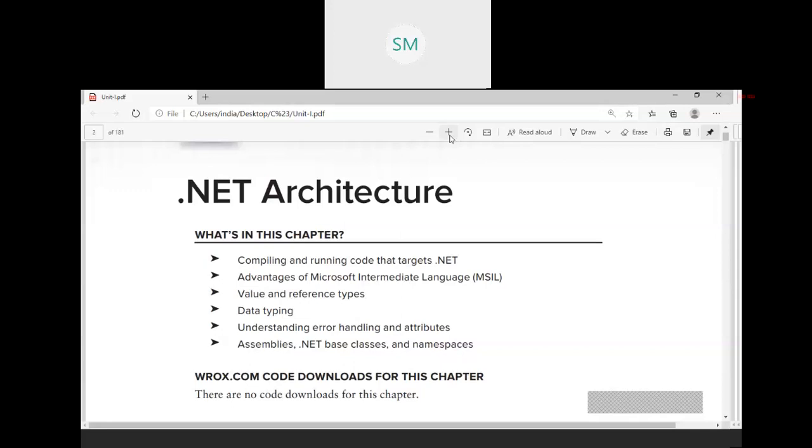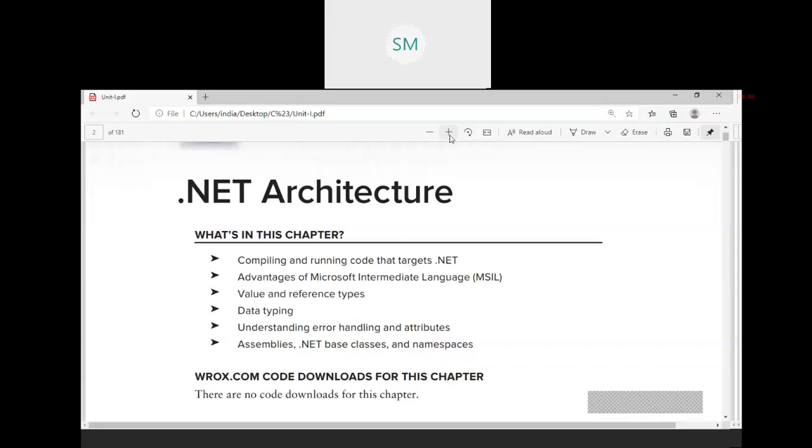Base class library is the heart of the common language runtime in .NET. It contains all the necessary classes. Next one is the namespaces. In Java, we speak everything only in terms of packages, whereas in C Sharp, we speak everything only in terms of namespaces.